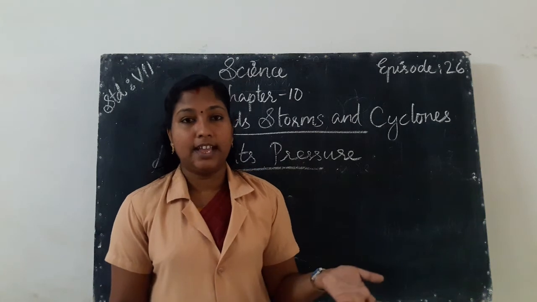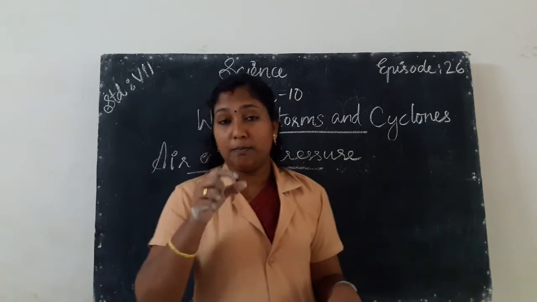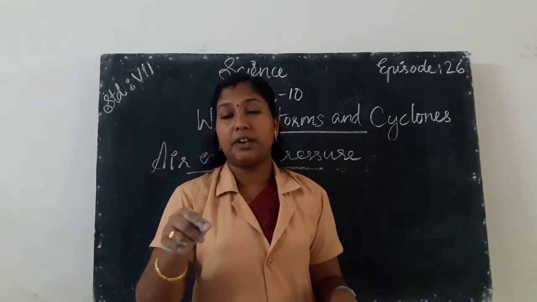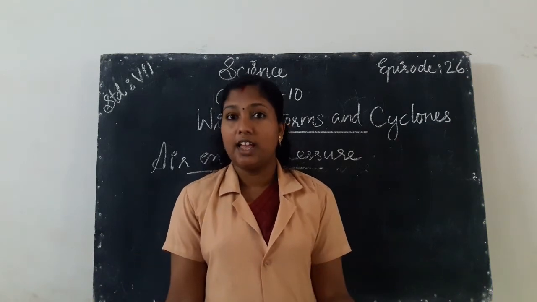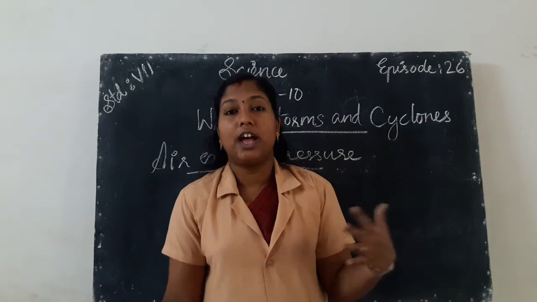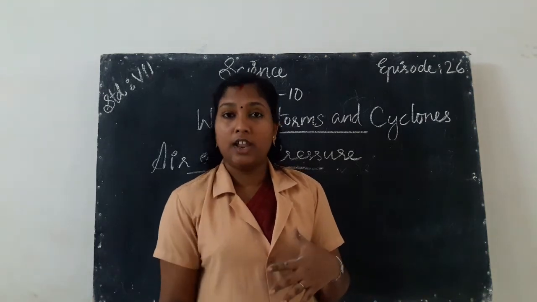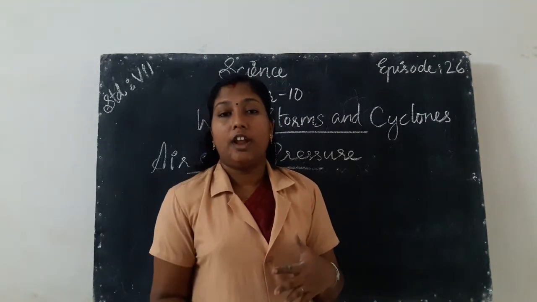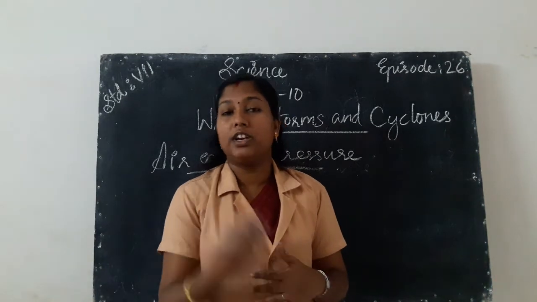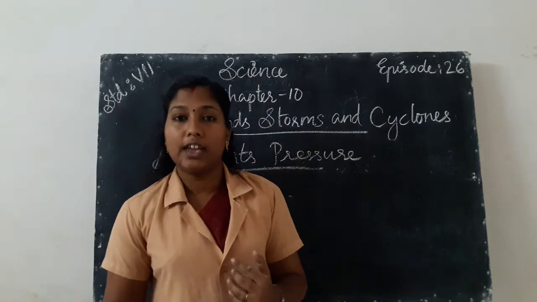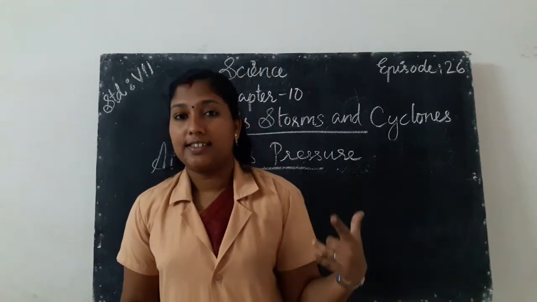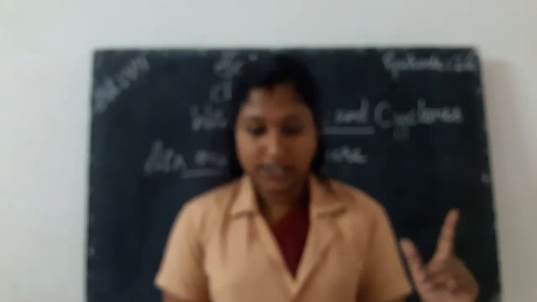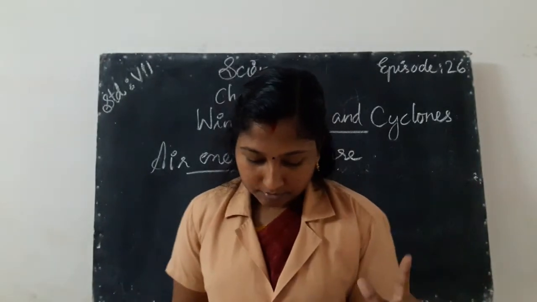Okay. So from this activity we know that if we blow over the paper strip, the pressure above the paper strip is reduced and the pressure below it is high. So the high pressure pushes and lifts the paper strip in an upward direction. From this activity also we can analyze that air exerts pressure. Okay, all of you understood?